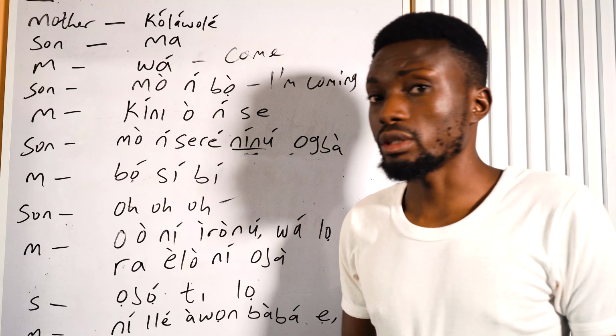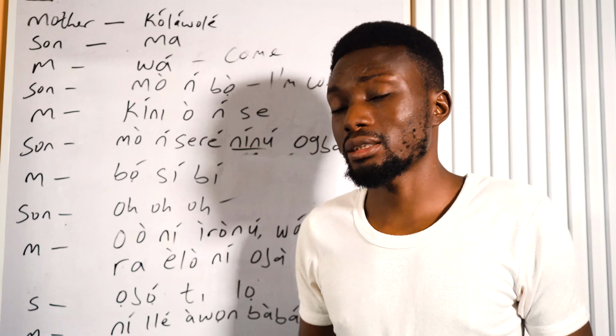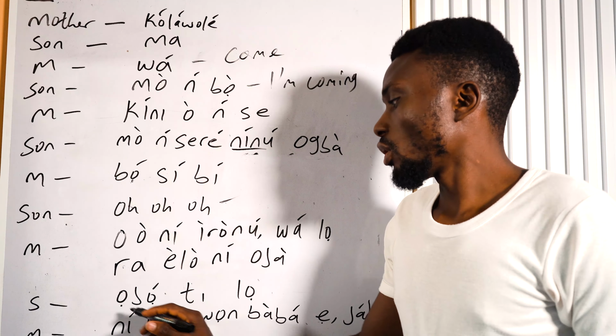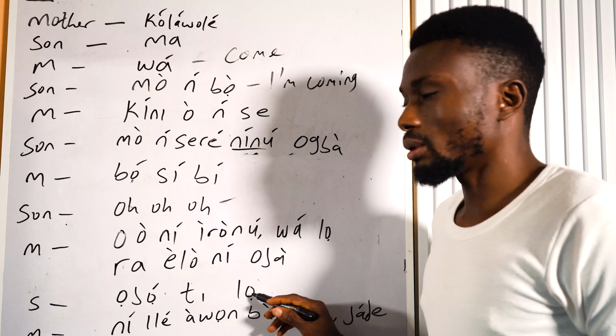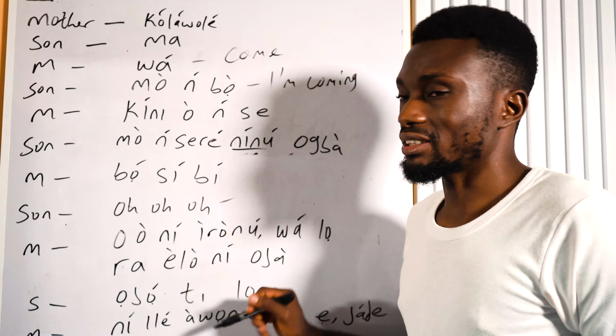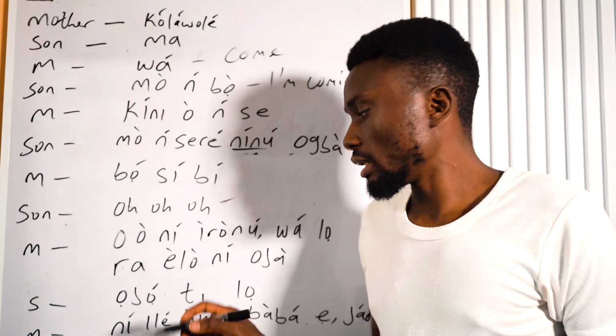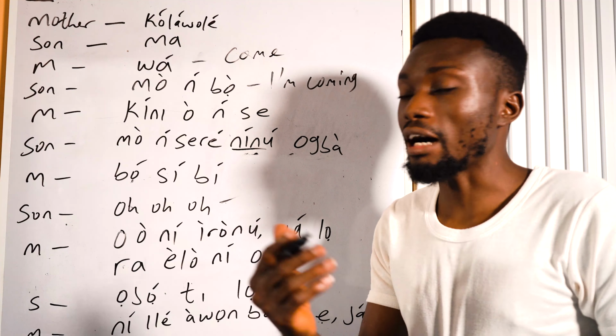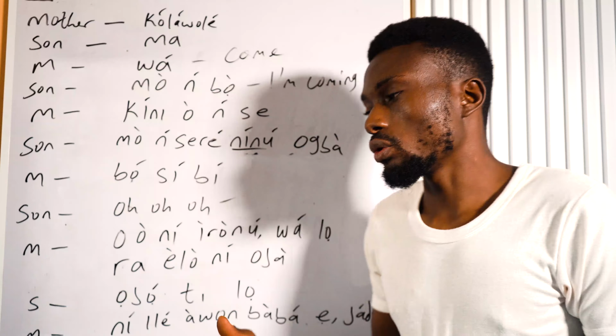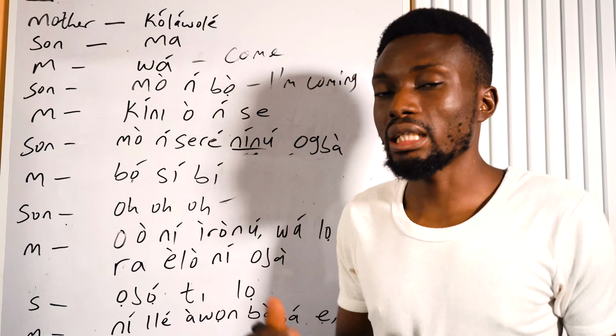And then the son responds, doesn't want to go. He's a reluctant son. Ojo is day. Ojo ti lo. Like day has gone. That's what Yoruba used to say. Day has gone. Ti is as or have. Lo is go. So ọjọ́ ti lọ, day has gone or they have gone.